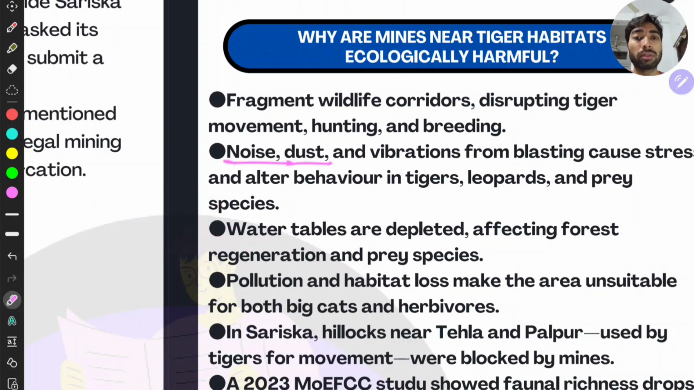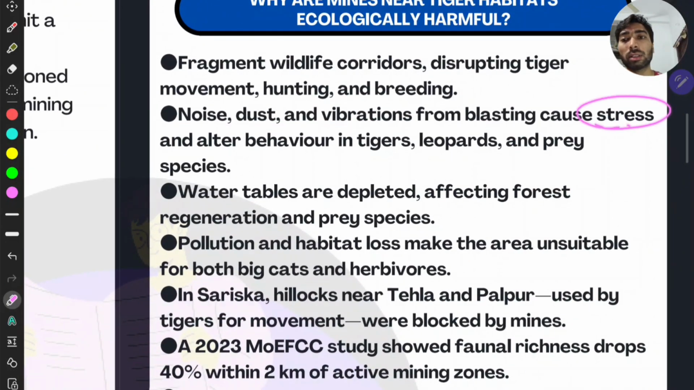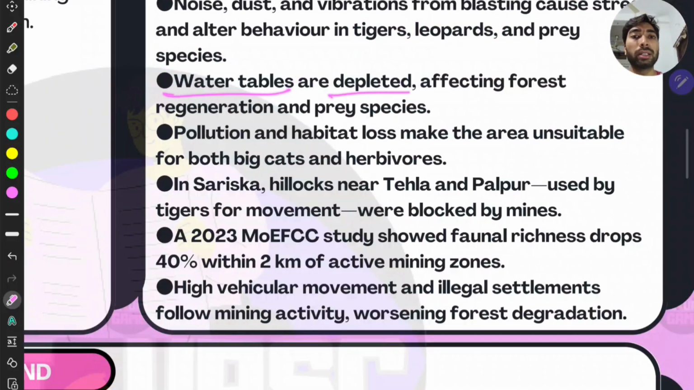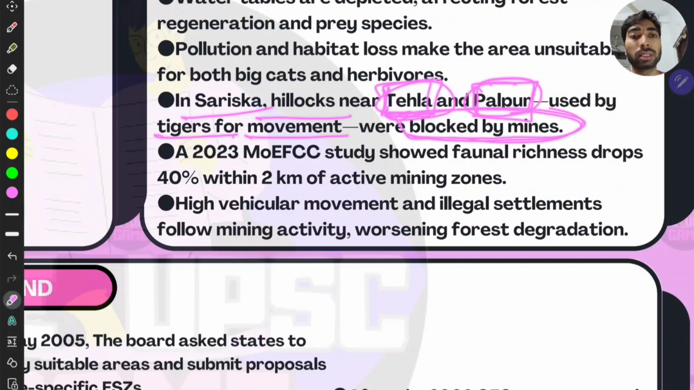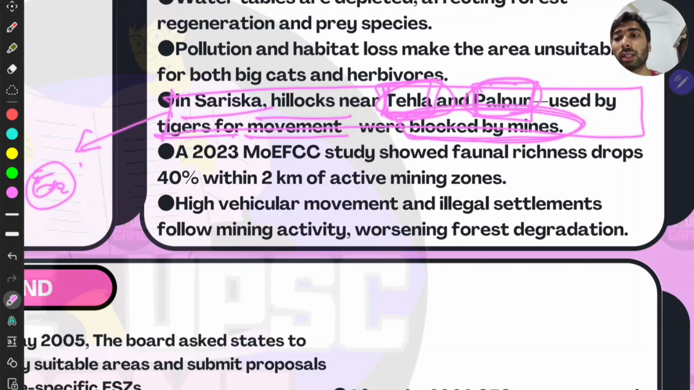Noise pollution, dust pollution, vibrations from blasting cause stress and alter behaviors in tigers, leopards, and prey species, right? Then water tables are depleted, affecting forest regeneration and prey species, right? If there is no water, then the forest and prey species cannot survive, right? The pollution and habitat loss will make an area unsustainable for big cats and herbivores, right? In Sariska, hillocks near Tehla and Palpur, remember these names? Tehla and Palpur, used by tigers for movement, were blocked by mines. This is very important. You can write this as a case study or an example in any of the environment answers, right?